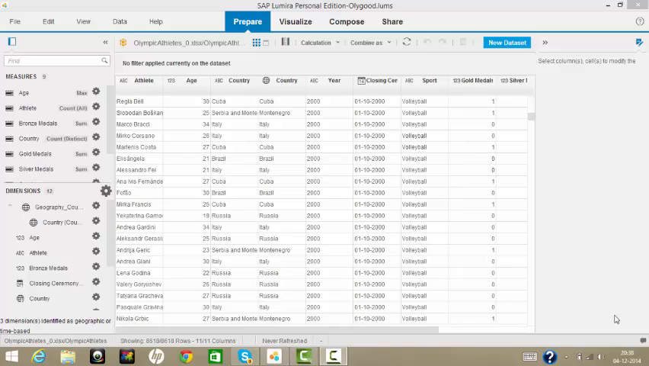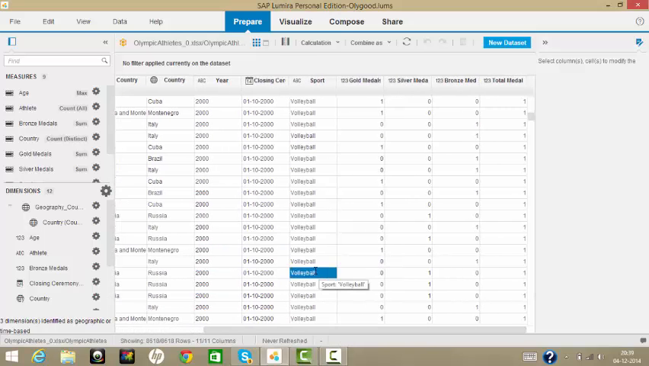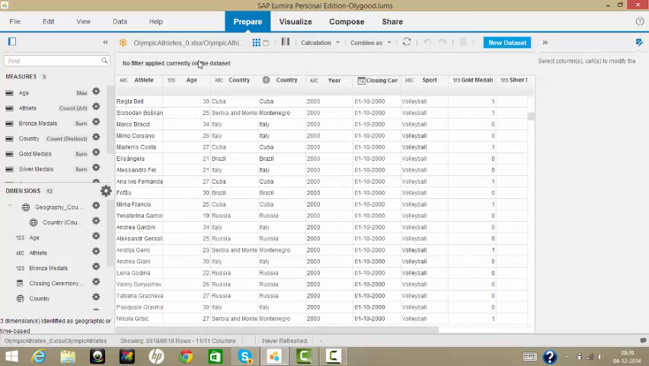This is my data set, which consists of all the medal winning athletes in the Olympics from the year 2000 to 2012, their age, their country, and this is the geographic country attribute which I've created to use in the geographic visualizations in the software. The year in which, in a particular sport, the medals they have got: gold, silver, bronze, and the total medals. So this is a simple data set, and these are my measures and their aggregations.